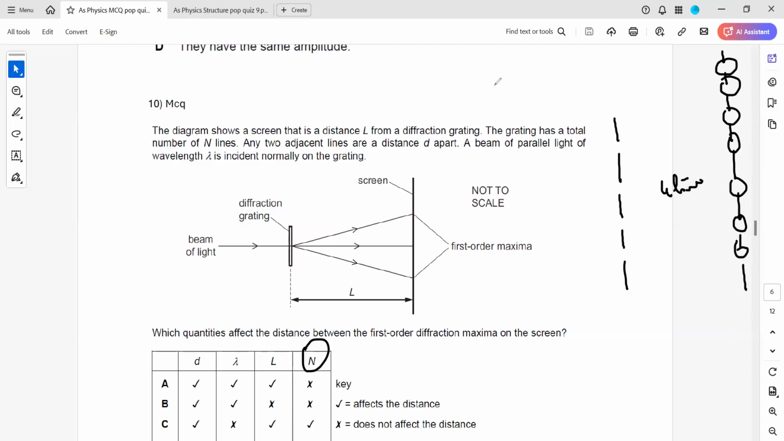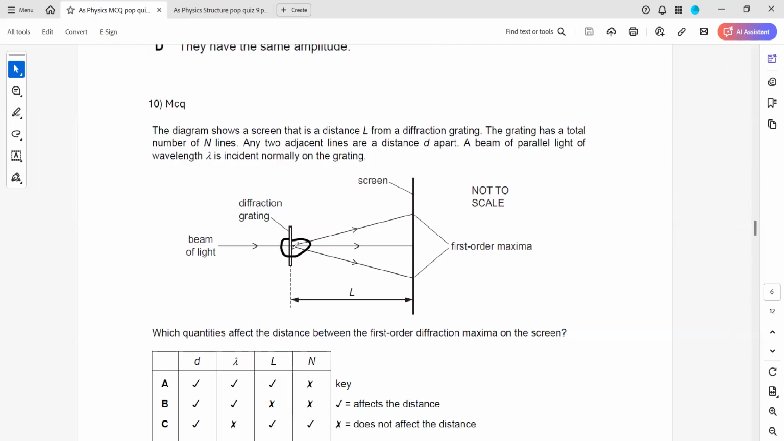It's not about 100 lines or 200 lines. If the gap between the lines remains the same, the diffraction pattern will remain the same. So the opening of the slit is what affects the diffraction here, rather than having more lines on the grating element. Is this concept clear? Any doubt in this? No doubt? Okay.